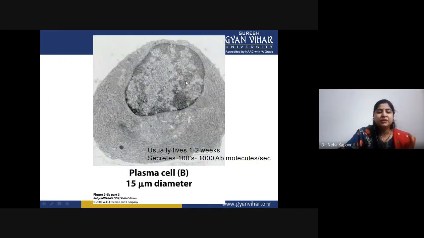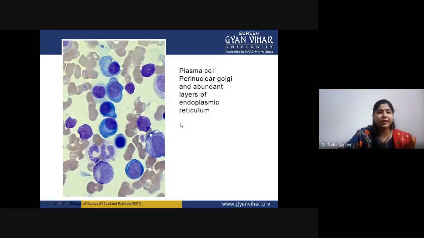This is the case of plasma cell, that is the B cell, that normally lives around 1 to 2 weeks, and they have the capability of secreting 100 to 1000 antibody molecules per second. And again, the size is around 15 micrometers in diameter. So in all of these plasma cells, there is a large amount of Golgi and abundant layers of endoplasmic reticulum that play an important role.